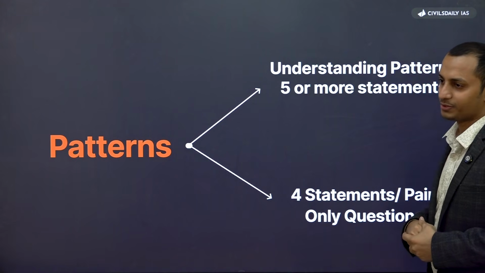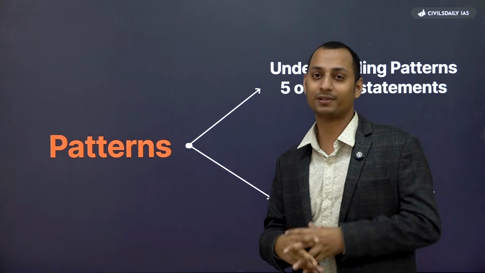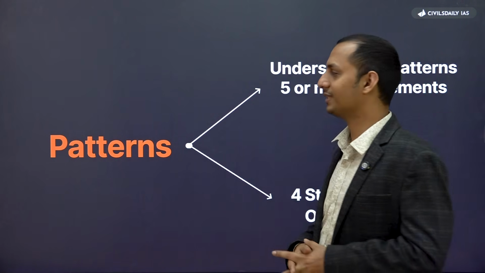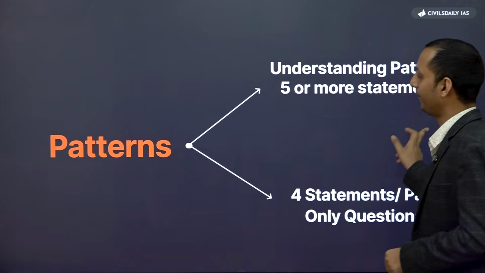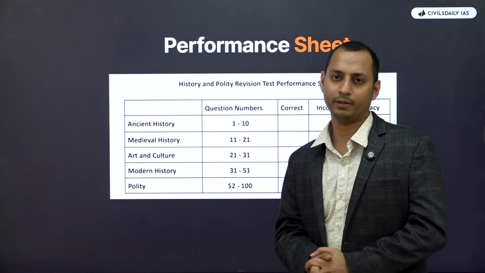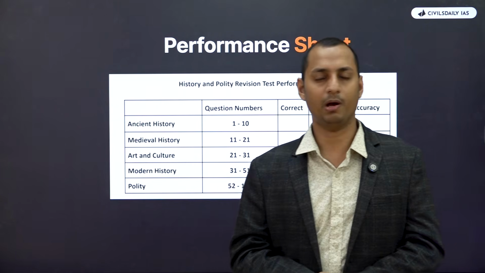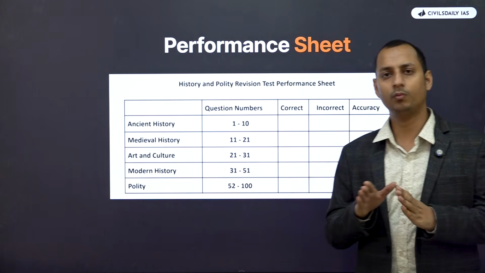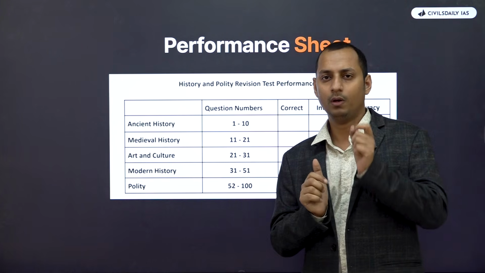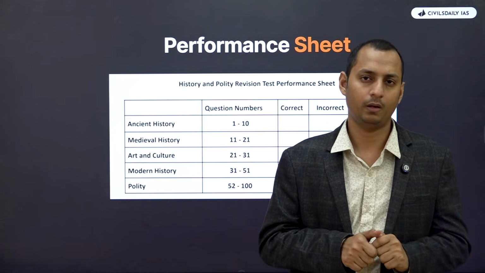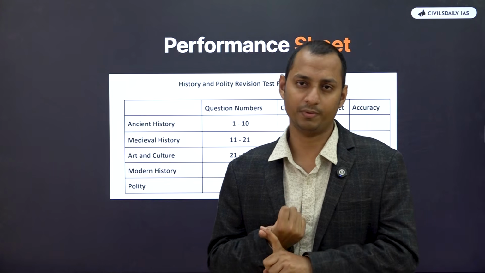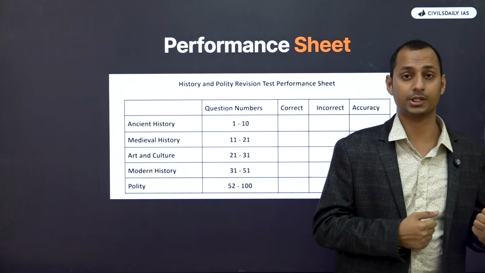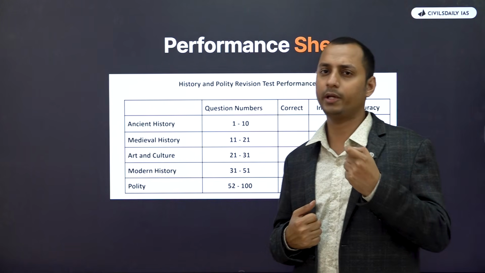Now, in case of pattern as well, we won't be following the exact pattern like 6, 4, 5, 3, 4, 2, but mostly maybe 60 to 80% of the questions, the pattern will align. Now, this is also one of the initiatives that we are introducing here. It's called the performance evaluation sheet. So as a part of the open mock, you will receive this sheet wherein you will be able to clearly understand what are the areas that you are lacking. Are you lacking with respect to your question paper solving strategy? Are you lacking with respect to your logical elimination? Are you lacking with respect to your revision and the content? You will be able to clearly understand where you are going wrong.